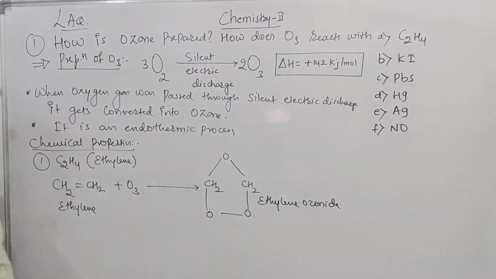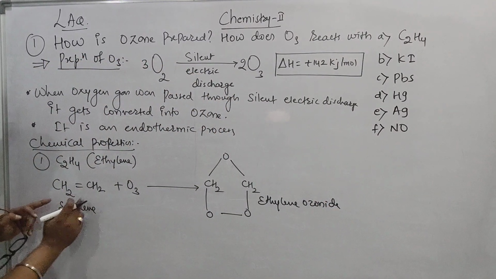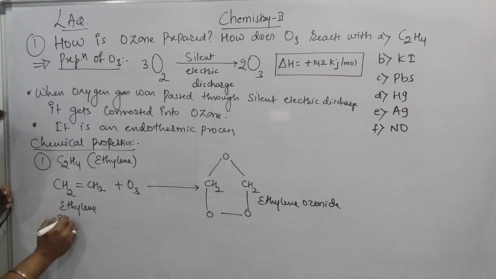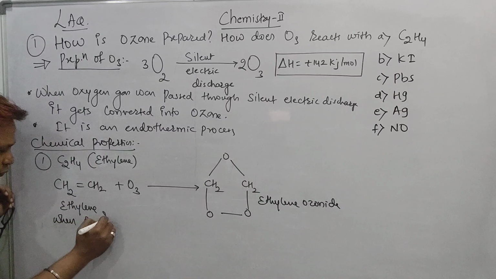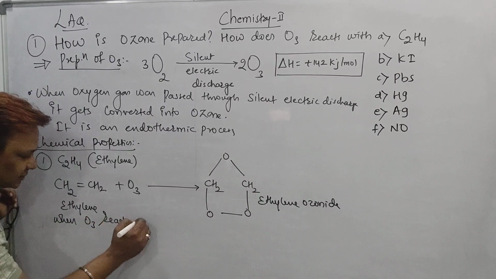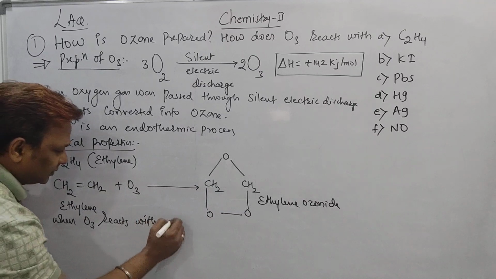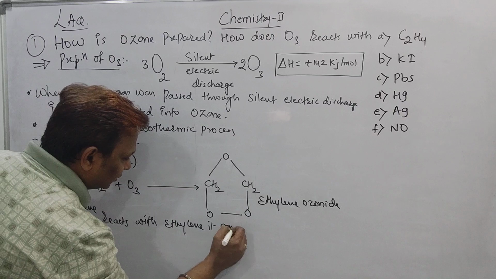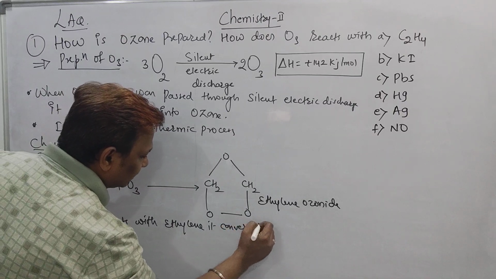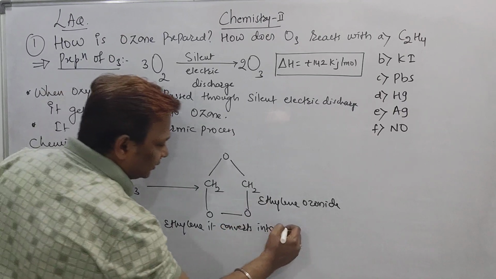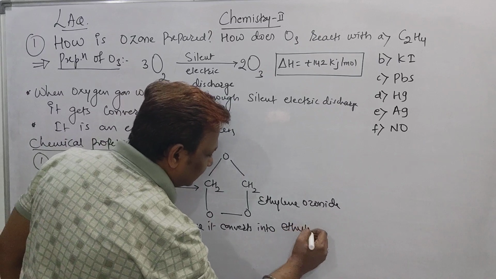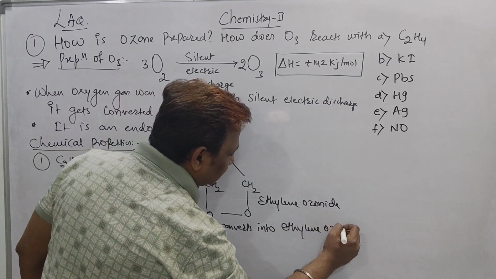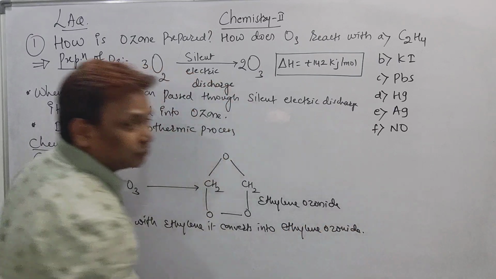But how to write the statement? When ozone reacts with ethylene, it converts into ethylene ozonide.